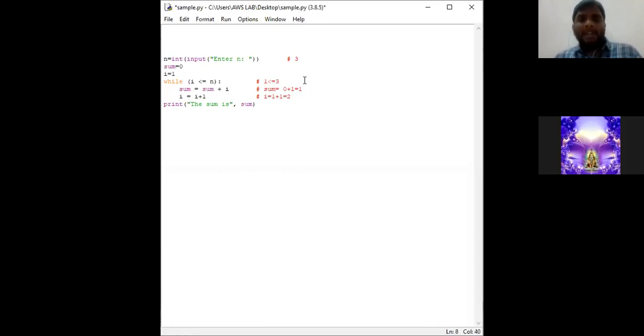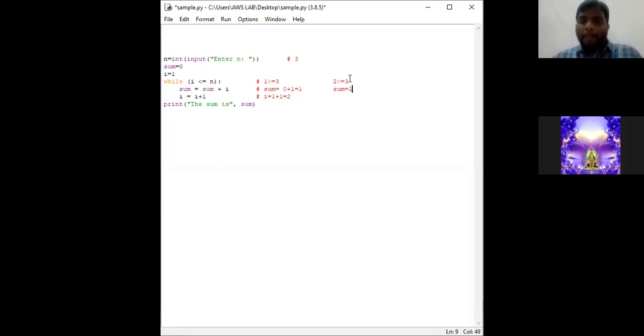Now the I value is 2, already we have shown here. 2 less than or equal to 3. Since the condition is correct, sum is equal to, in the above iteration we are having the value of sum as 1.